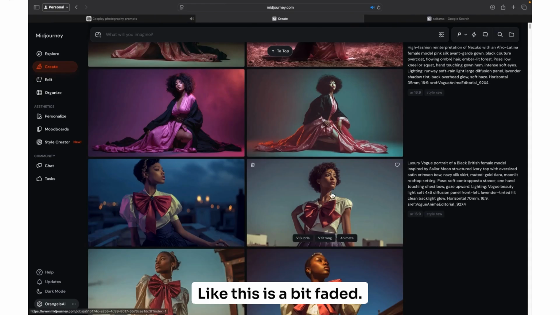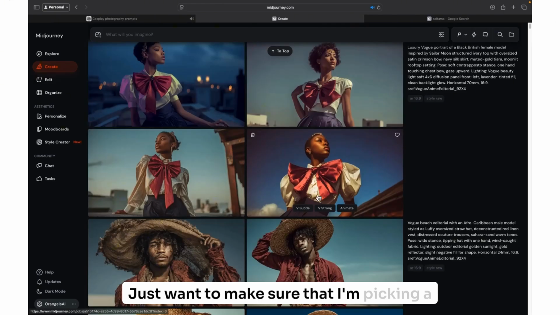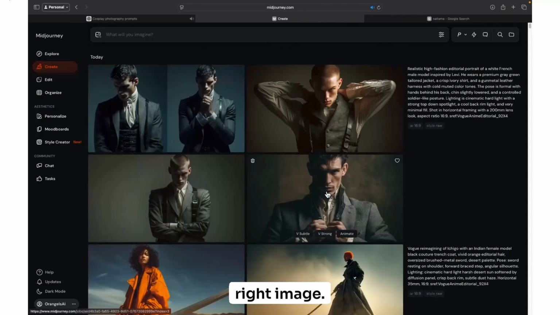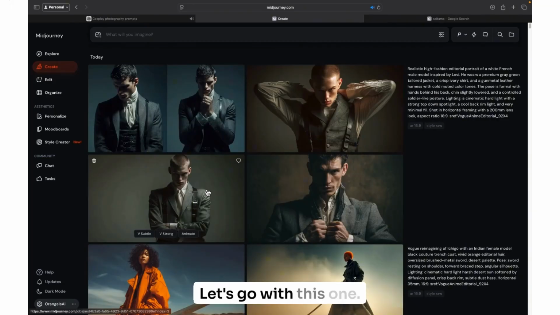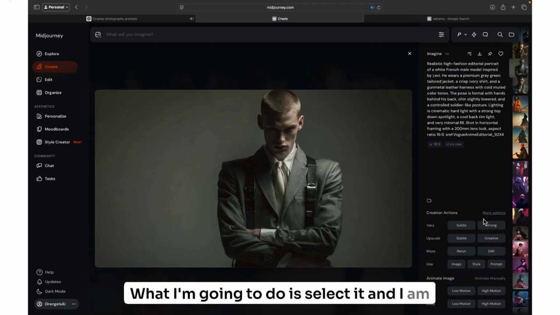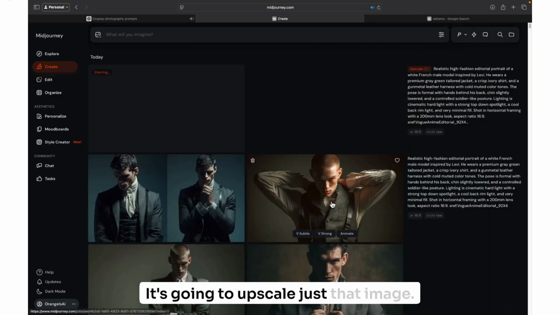Like this is a bit faded, but not so much this. Their leg is a little messed up. Just want to make sure that I'm picking the right image. So let's go with this one. Seems a little bit more safe. What I'm going to do is select it, and I am actually going to creatively upscale it. And it's going to upscale just that image.